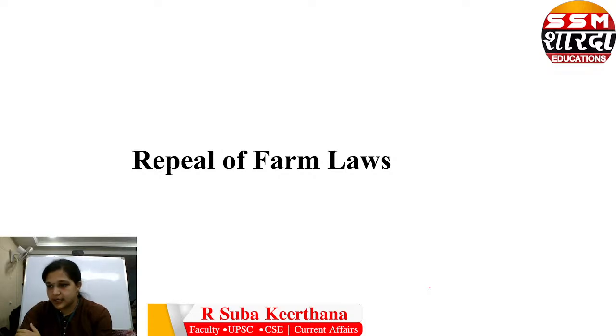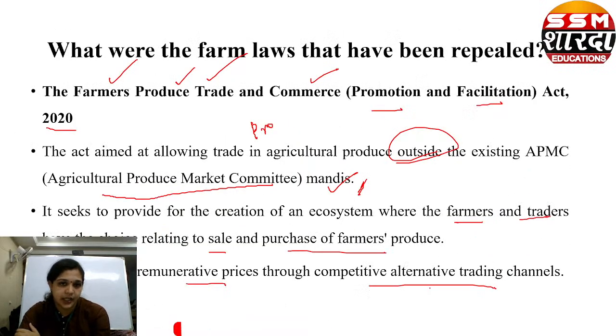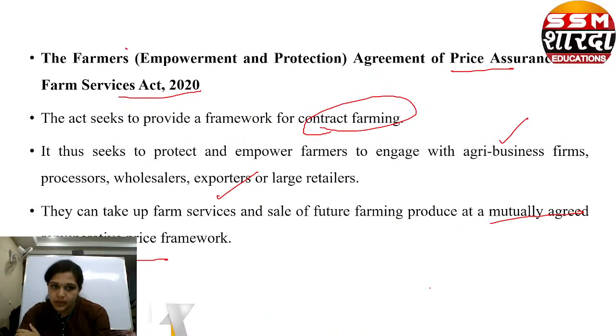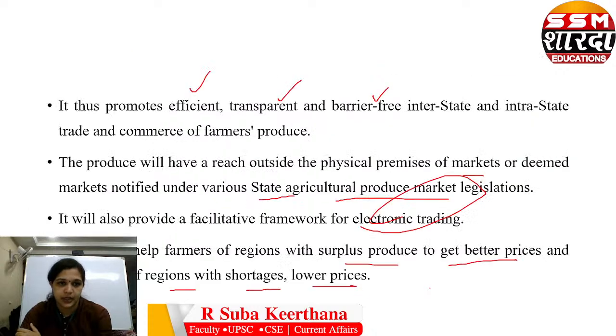We discussed in detail about the farm laws. What is the status of agriculture in our country? What are these three laws? The Farmers Produce, Trade and Commerce Promotion Facilitation Act of 2020, the Farmers Empowerment and Protection Agreement of Price Assurance and Farm Services Act of 2020.